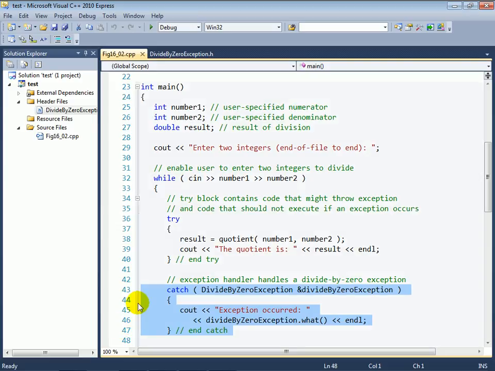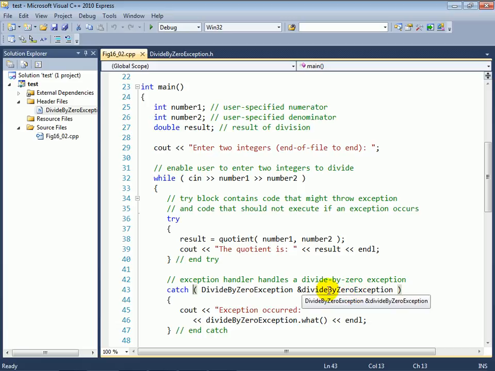The only thing that can come between the closing curly brace of a try and the beginning of the catch is white space and comments. So in this case, we have the try block followed by a catch handler. Now, the catch handler's syntax starts with the keyword catch, then is followed by a set of parentheses in which we have a data type name and a parameter name.